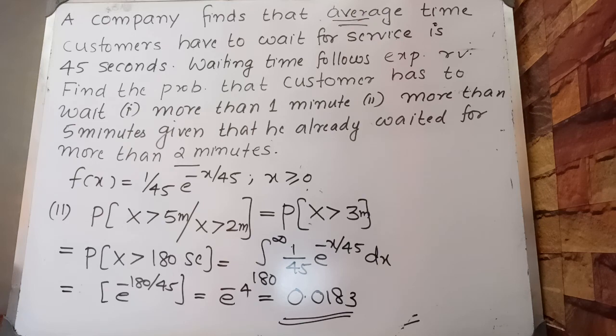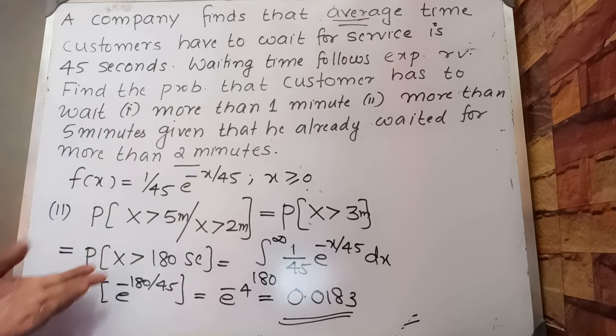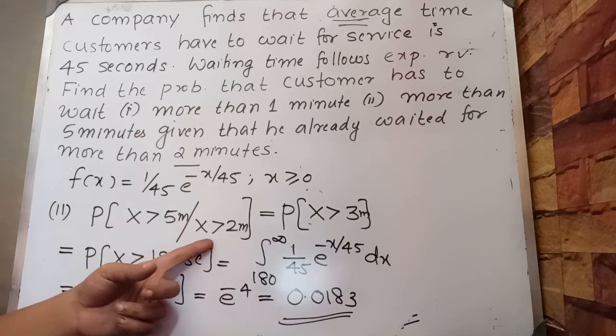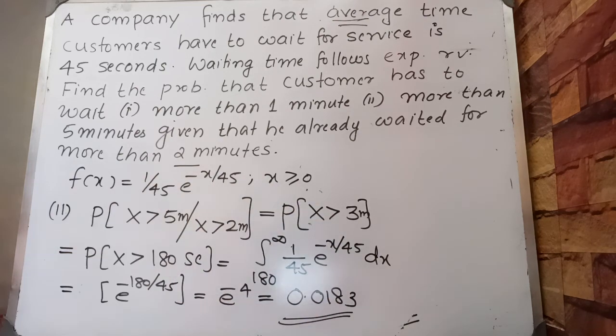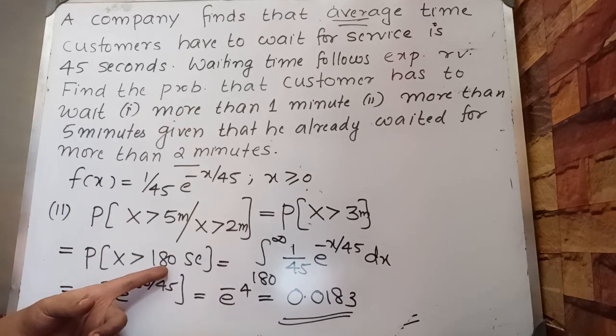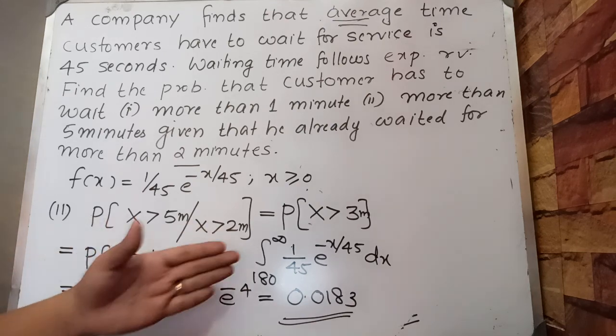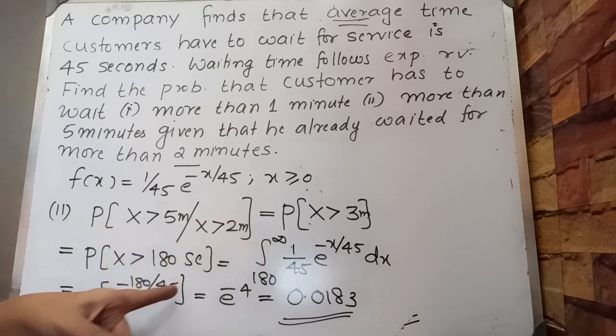That is the probability that the customer has to wait more than 5 minutes, given that he has already waited for more than 2 minutes: probability x greater than 5 given x greater than 2, which by the memoryless property is equal to probability x greater than 3. 3 minutes we convert into seconds, probability x greater than 180 seconds, the integral from 180 to infinity of f of x dx. When you integrate, you get e raised to minus 4, that is 0.0183.